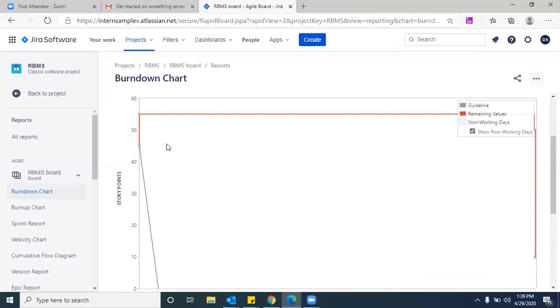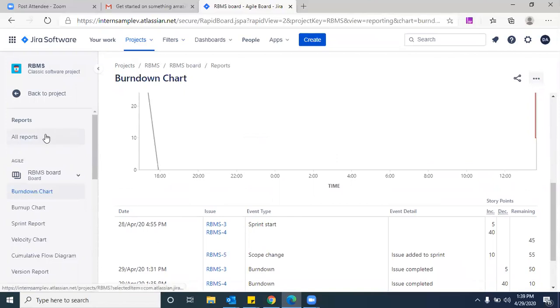Did you see, Dilip, who is going to end the sprint in a real scenario? Scrum Master? Yes, Scrum Master. Or the PM? PM and Scrum Master are one and the same. Again, don't consider PM as separate. I'm saying product owner or Scrum Master. In a few scenarios, PO; in the majority of scenarios, Scrum Master, because the Scrum Master knows about the development team's work, not the product owner.